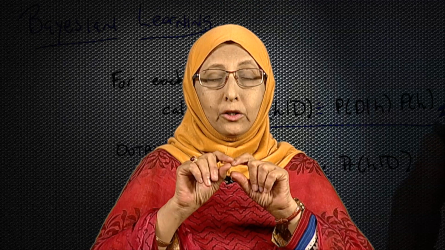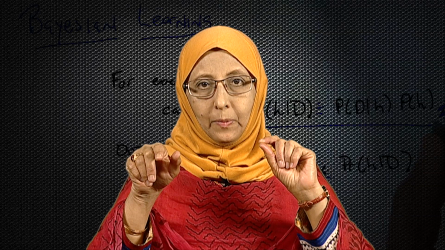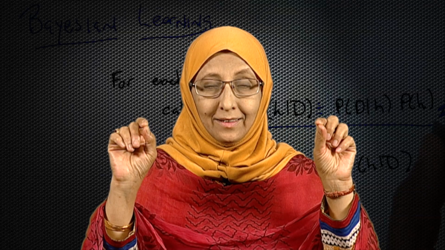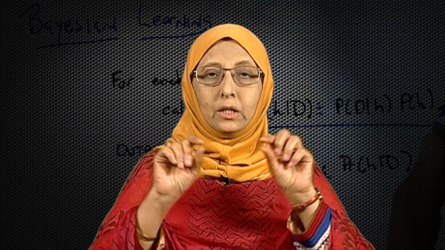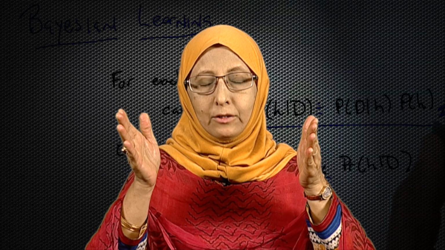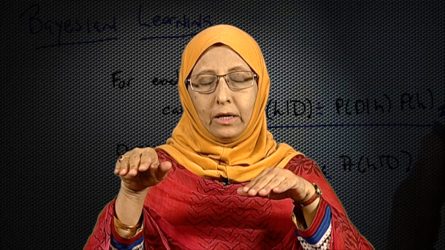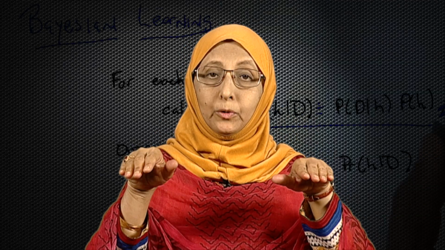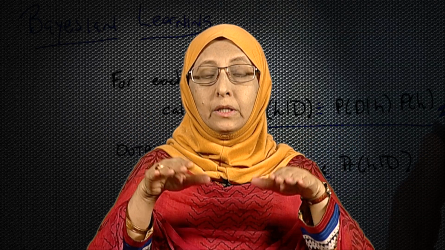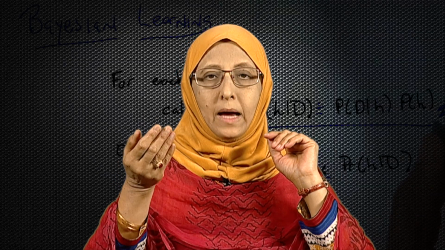Now, the data record that we are talking about all along, probability of C given D, that D, the data record, now has to be expanded a little bit, because the data record comprises 3 attributes. We will be given 3 different values. As you see in the example in the 11th record, we have 3 different values, one for each of the 3 attributes. The data record is not just one thing; we are talking about 3 different values, so the probability of C given D should now be expanded.